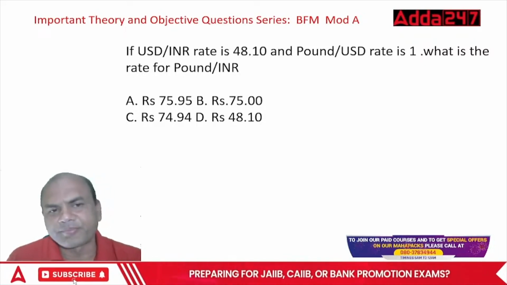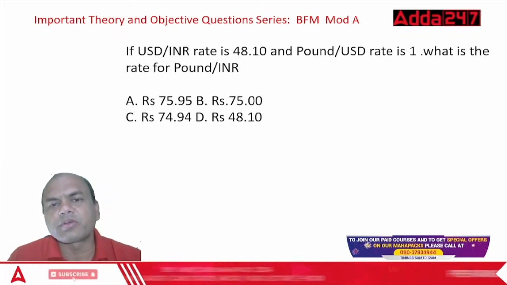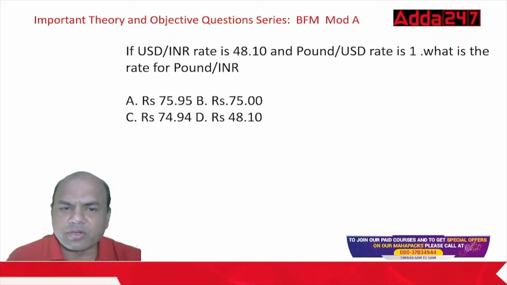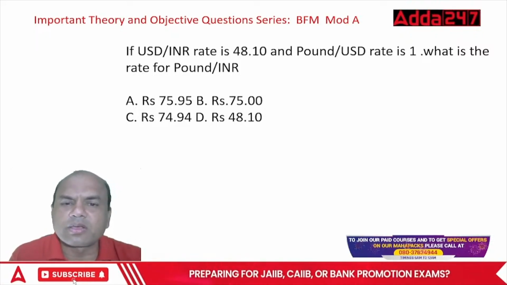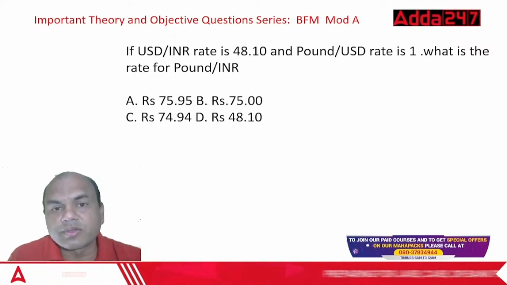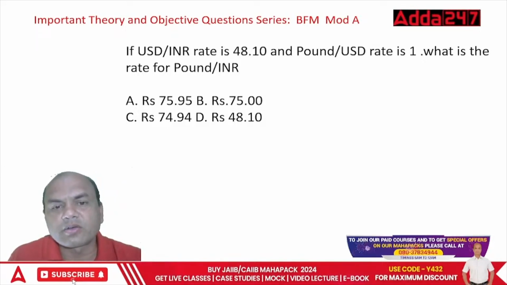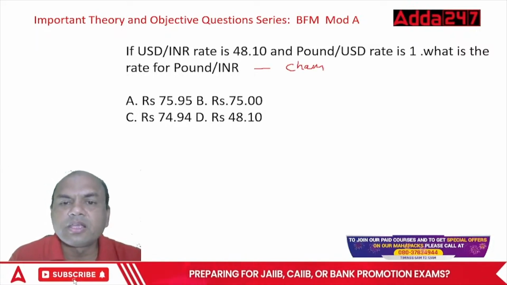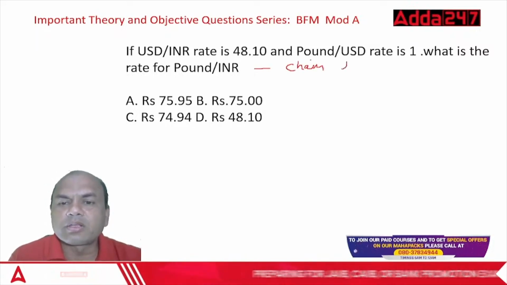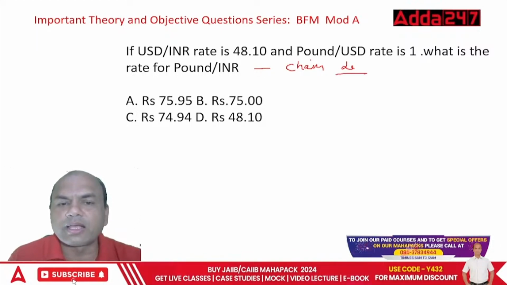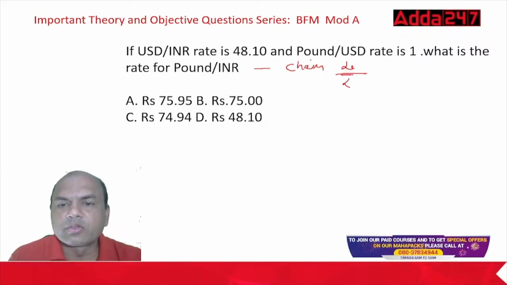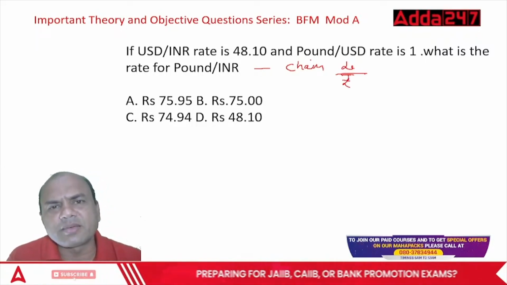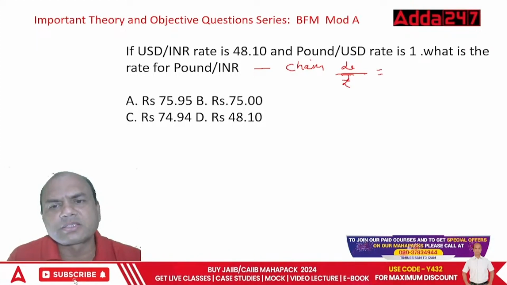Okay? So USD to INR rate is 48.10 and pound to USD rate is 1. What is the rate for this pound to INR? Now the question over here is, we'll be using which rule? Type in the comment section. It is called the chain rule. Chain, correct? What is the chain rule? Chain rule is pound, it's written like this, pound to INR we want it, rupee, right? So pound, you had this in JIB, no? How many of you remember? You had this in JIB. Type yes in the comment section if you remember this.